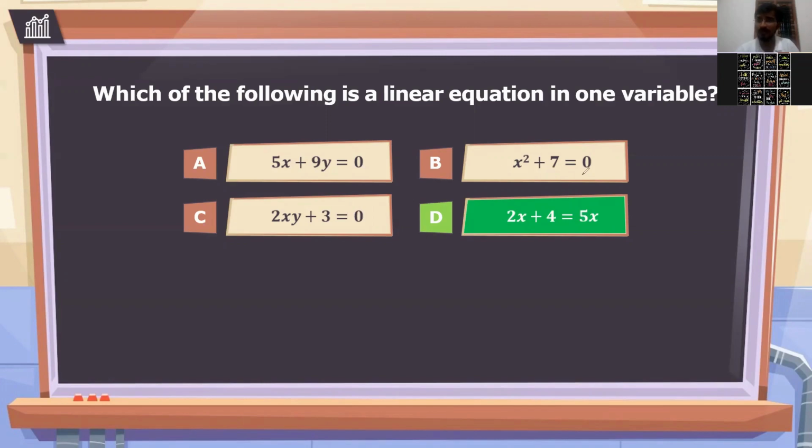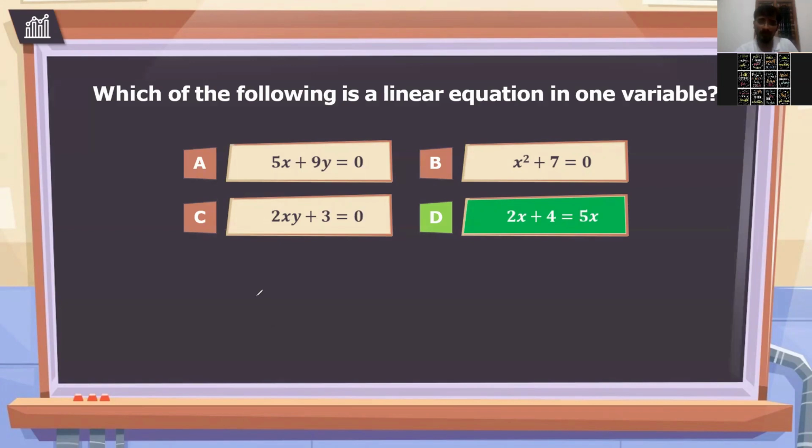Second option, you can say that is a quadratic equation. So that's why this option is not correct, because it has one variable, but the power is 2. So it is not a linear equation. Our question was about a linear equation in one variable, so the second option is not correct. Third has 2 variables, and we are asking for one variable. Fourth option is correct because here there is only one variable. So this is a linear equation.